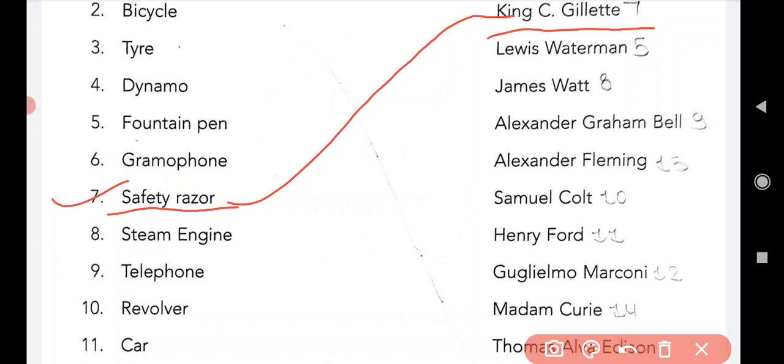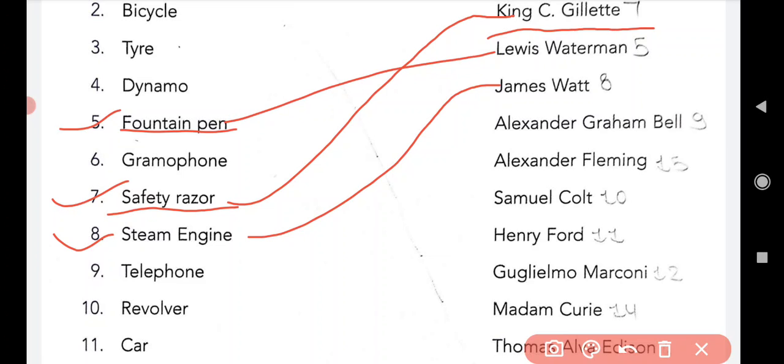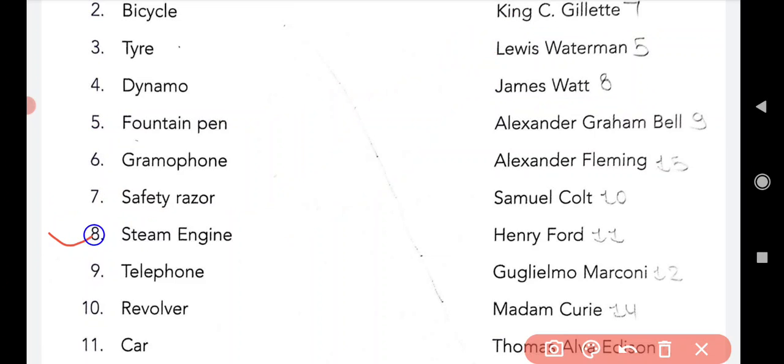After that come to the next, that is 8, steam engine. The steam engine was invented by James Watt. See here, the spelling of James Watt is J-A-M-E-S, James, W-A-T-T, Watt.